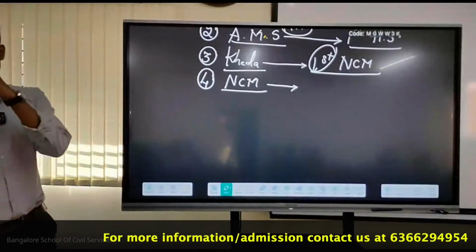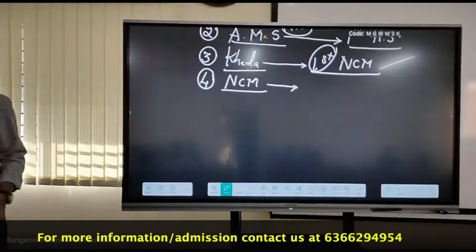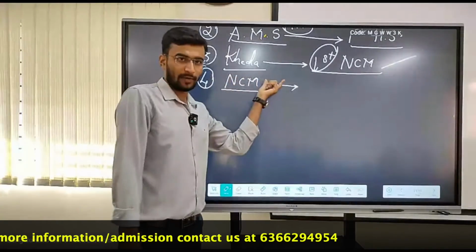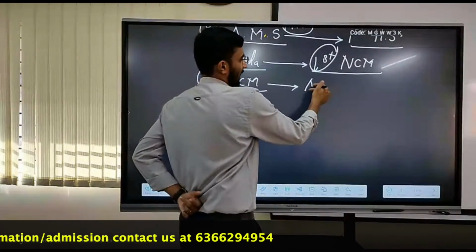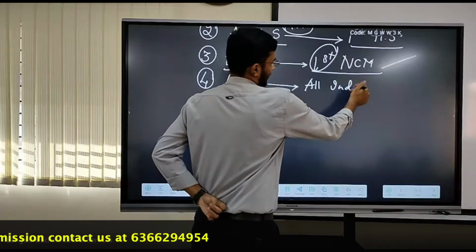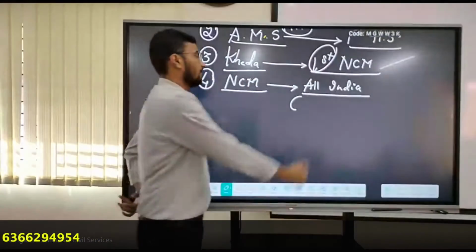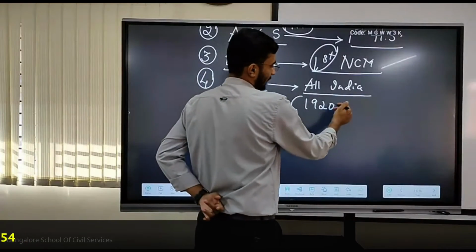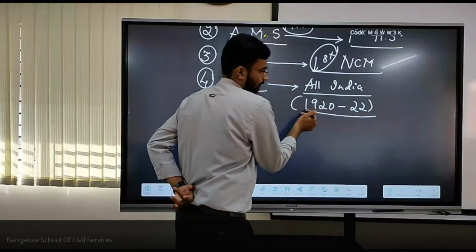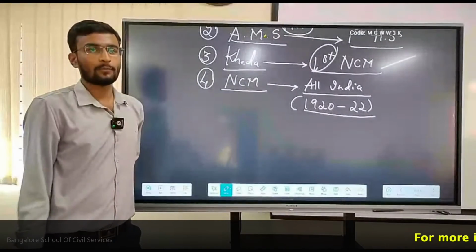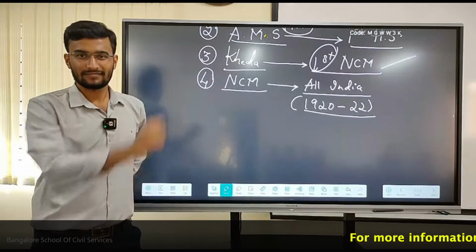It was launched under the leadership of Gandhi from 1920 to 22, until the burning of the police station.